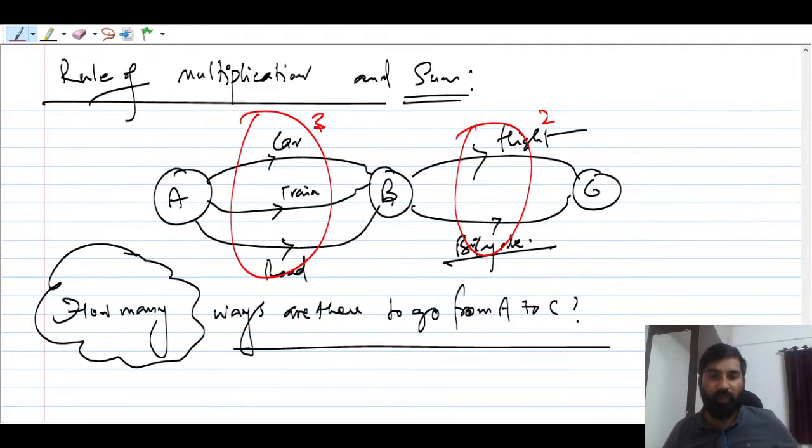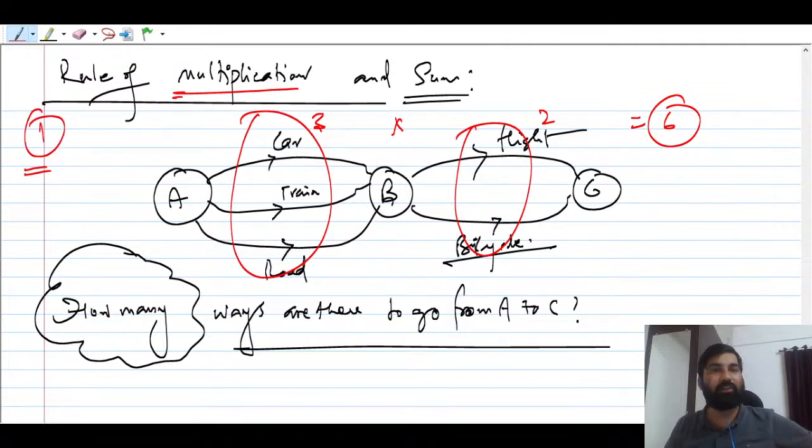Okay, so how many ways are there? You are going to multiply, so this will be 6. This is the first example that I have given you of when you can multiply. So I will give you the definition: you multiply when both events have to occur. If only one of the events needs to occur, like this event or that event, that's fine. So let me talk about one example here.